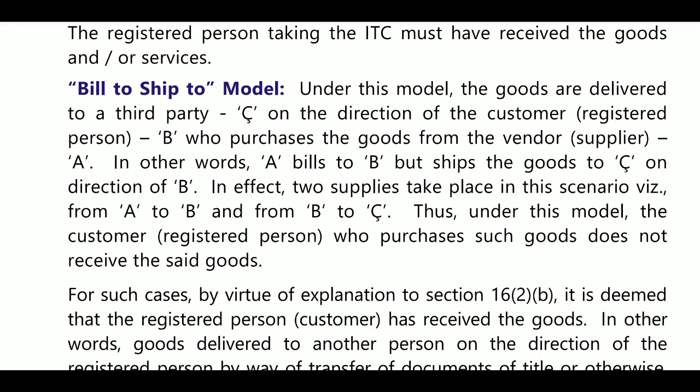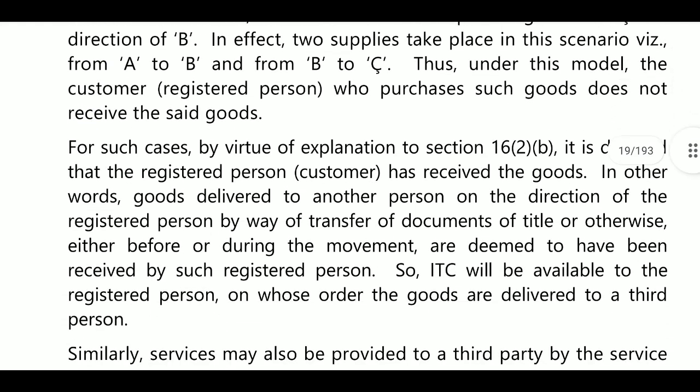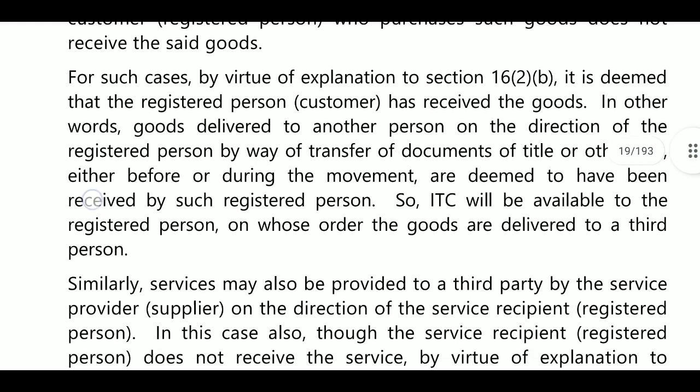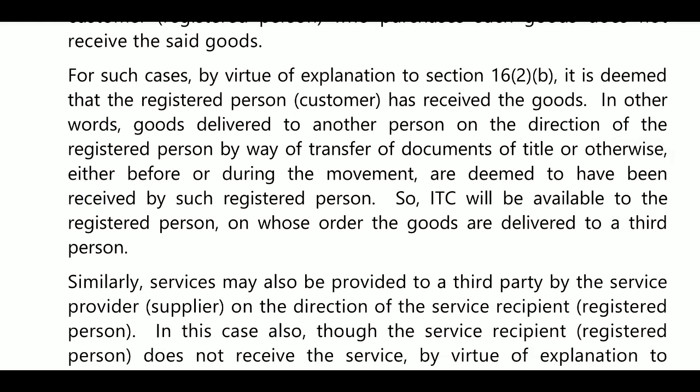Thus under this model, the customer who purchased such goods does not receive the said goods. The person purchasing the goods does not receive them because the goods are ordered in another person's name. Next, here there are two supplies. Here it is deemed that the registered person, deeming provision will be applicable, and that person who is not receiving is also treated as having received the goods, since the third party has received the goods.